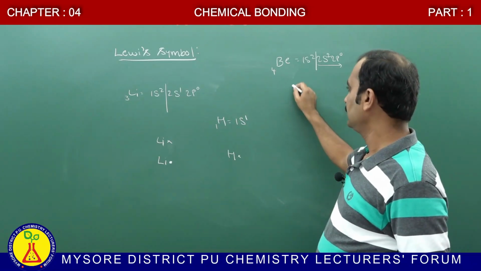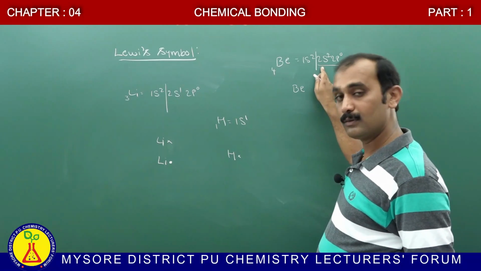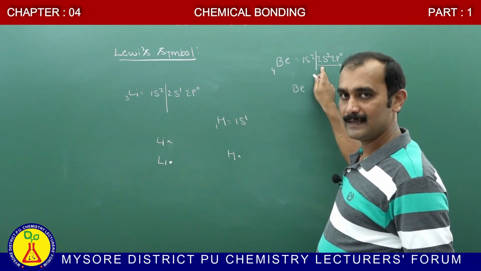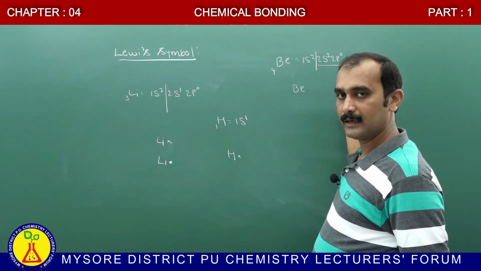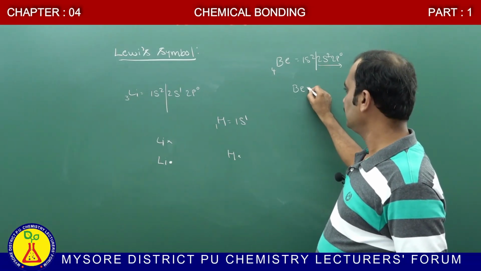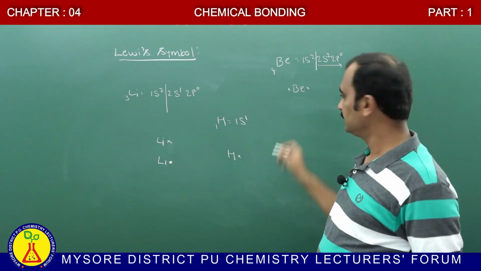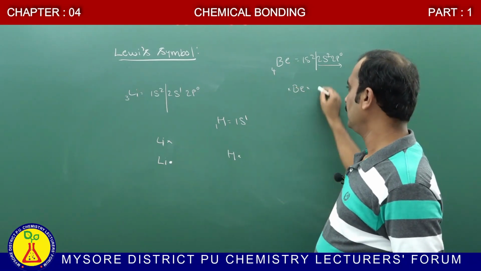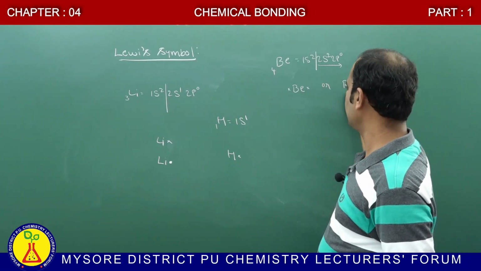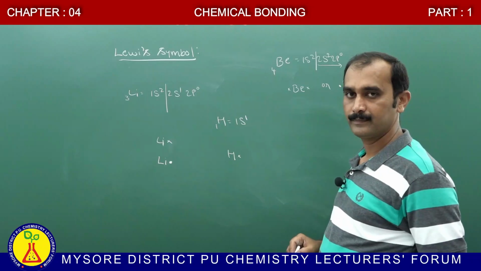Therefore, beryllium contains 2 outermost electrons, or valence electrons. This valence electron is represented like this, 1 and then 2. This is the Lewis symbol, or it may also be represented like this, Be with dots.